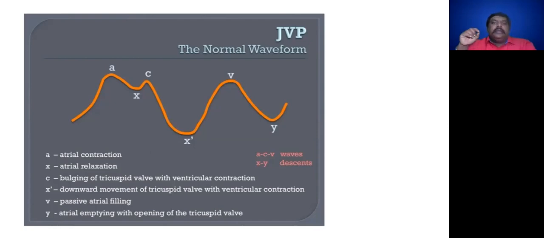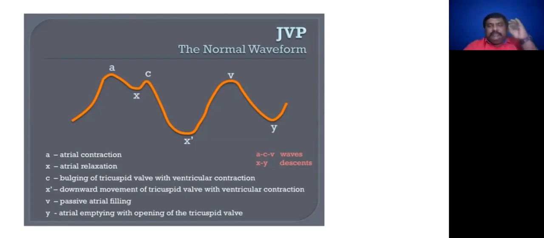Previously we were dealing with the A to X descent. Here it is the V to Y descent. Due to the opening of the tricuspid valve, once it opens up, there is immediate inflow of blood into the right ventricle.